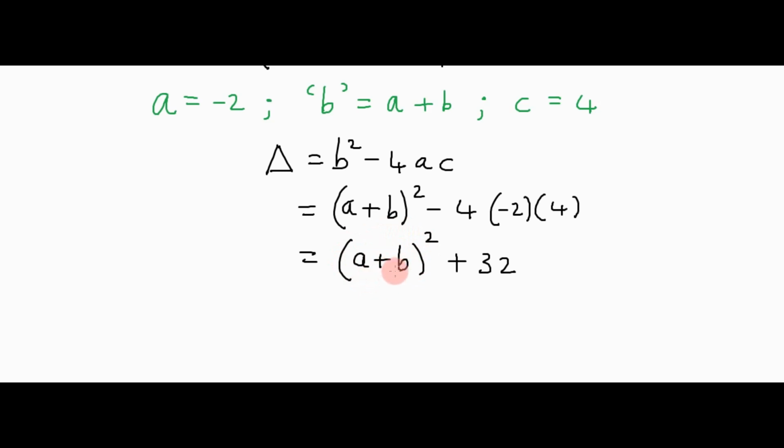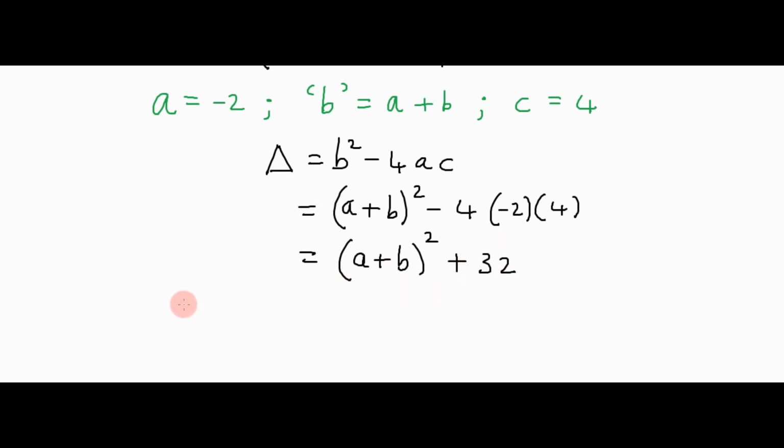It will always be either 0 or a positive number. When it's 0, we're adding 0 to 32. So that comes to 32. So delta is equal to 32 then, which is greater than 0, and the roots will be real. When a plus b is not 0, because we're squaring it, we're going to get a positive number here. And adding another positive number, 32, will make delta positive, and the roots will also be real.